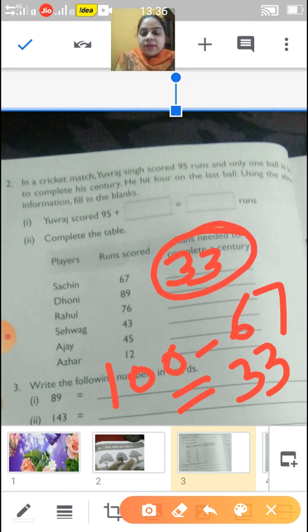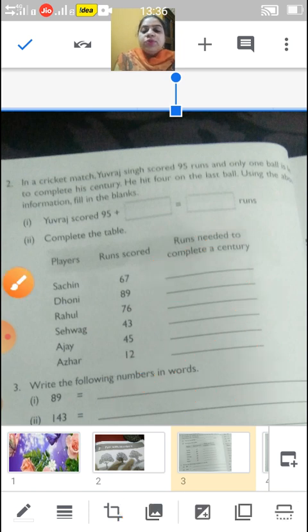Children, next, Dhoni scored how many runs? 89. So children, how many more runs does he need to score to complete his century? Yes, very good.